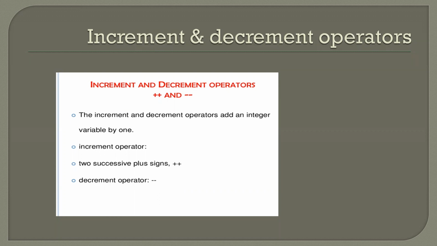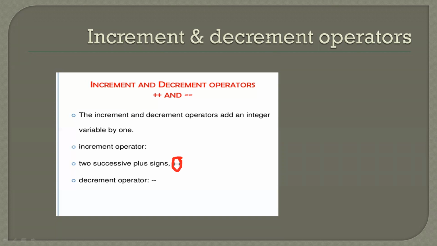Now let us see the theory part behind the increment or decrement operators. The increment or decrement operators are also called unary operators. What these operators will do is increment the value by 1 or decrement the value by 1, right? The increment operator is defined by using 2 successive plus symbols.